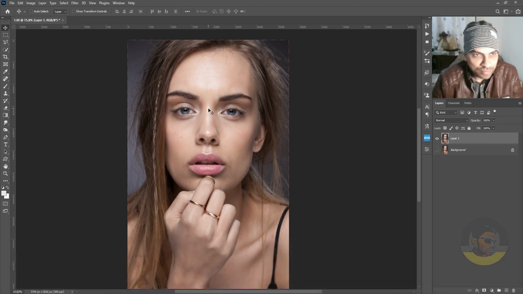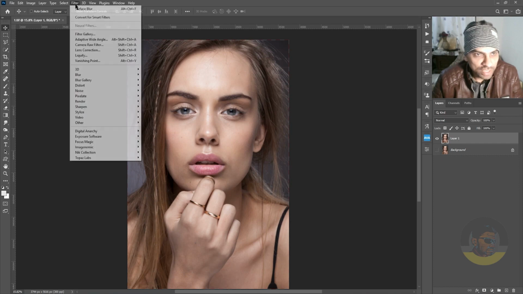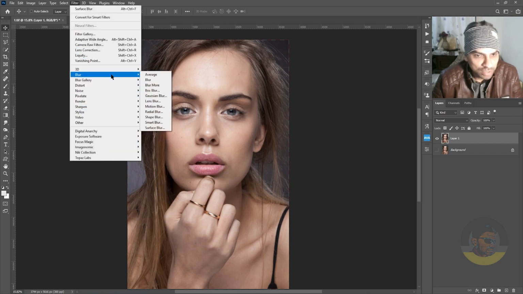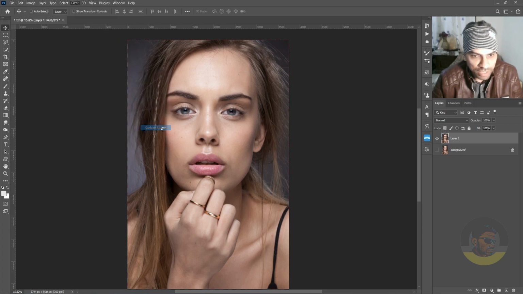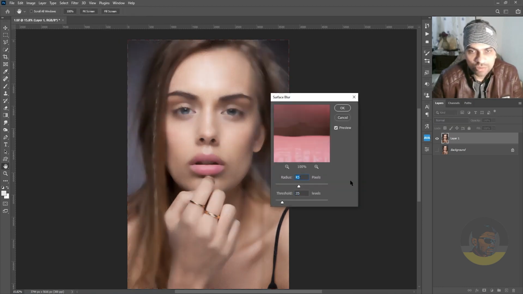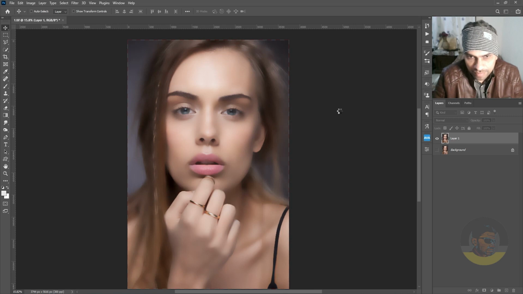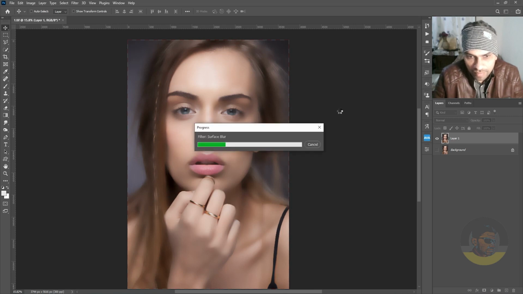Select the top layer, then go to the filter menu, go to blur and choose surface blur. Depending on the resolution of your image, you should use something like 60 and 30 for radius and threshold. Hit OK. It will take few seconds depending on the resolution of your image.